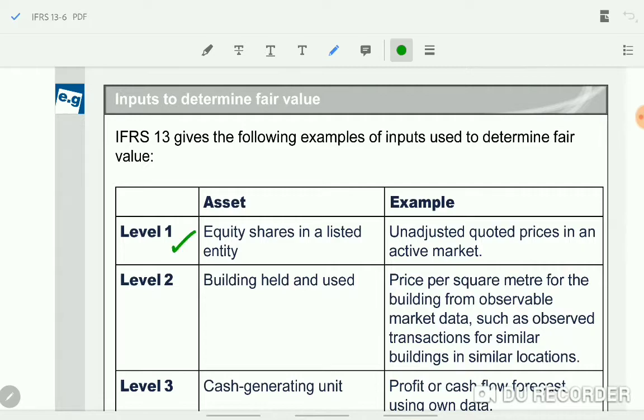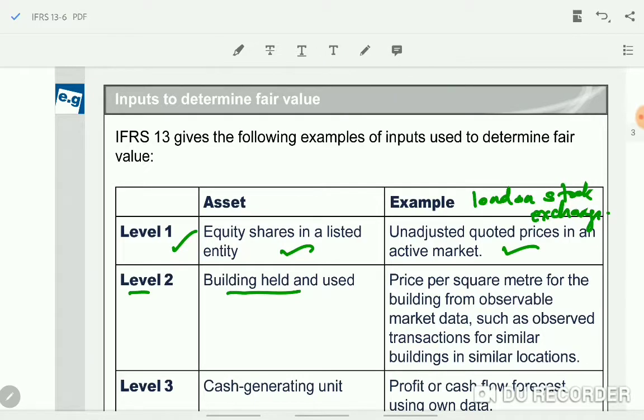See, level 1 is an active market where quoted prices are readily available. So you can say this example is the London Stock Exchange. Equity shares in a listed entity, no need to adjust the prices. We can take the prices as they are. Unadjusted quoted price.